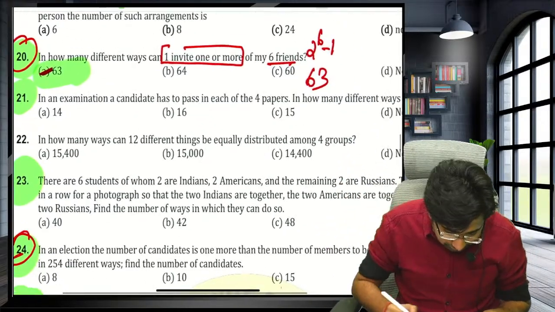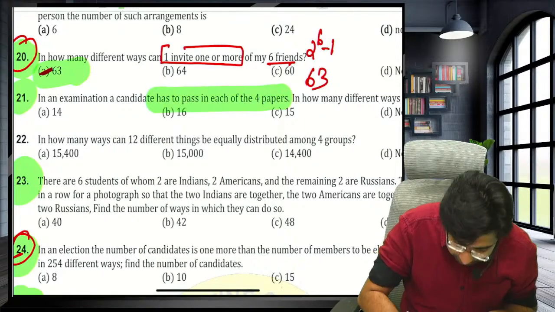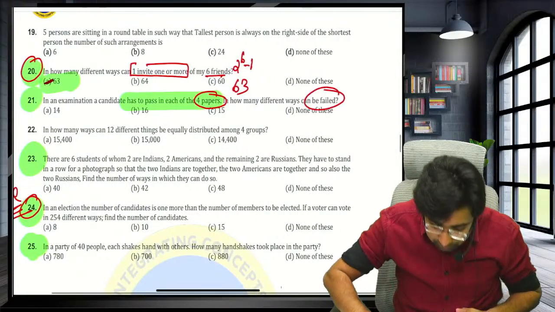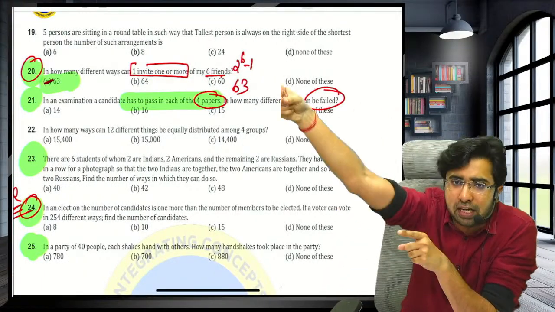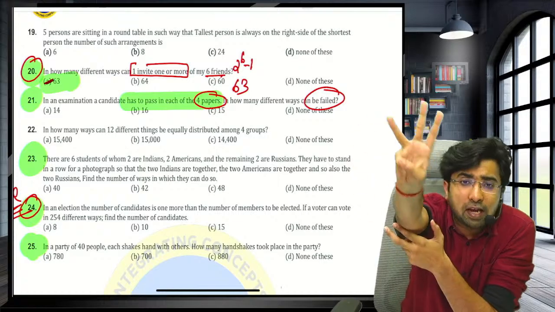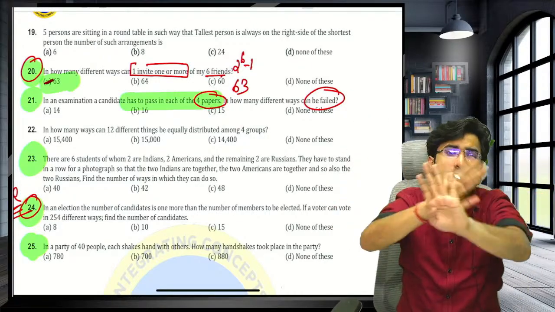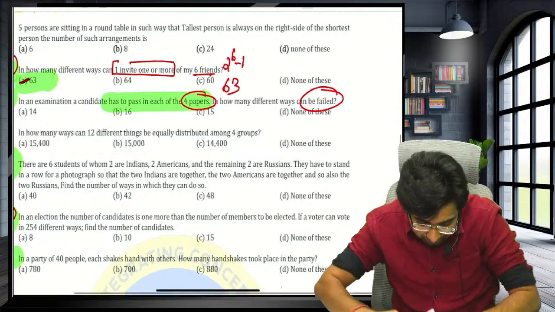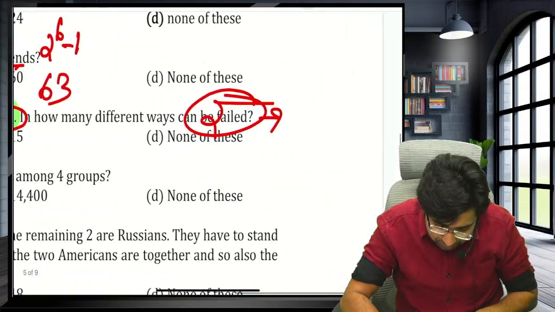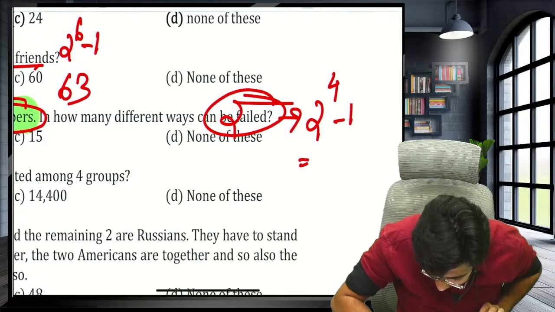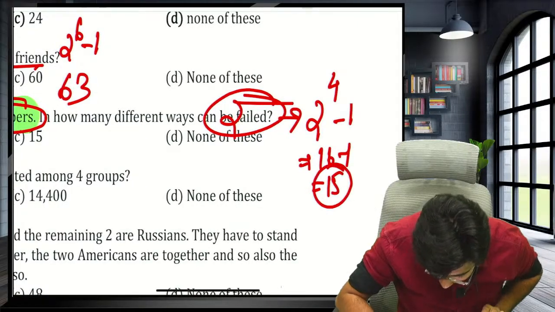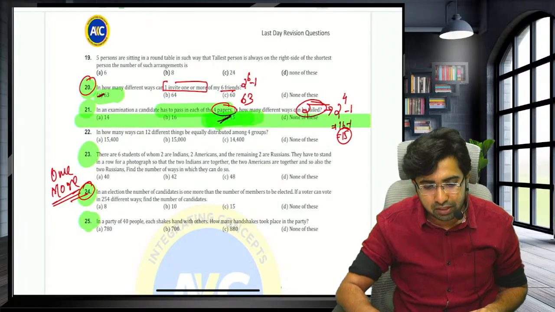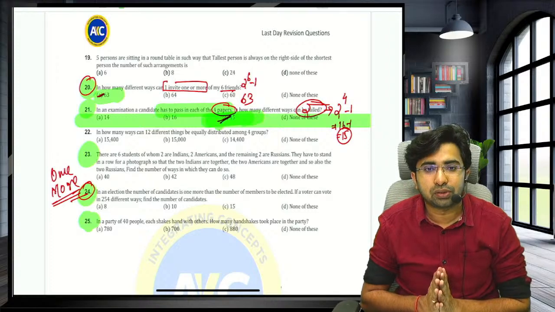Now, guys, if an examination candidate has to pass the entire 4 papers, very good question. In how many ways can he fail? Guys, if any student fails in any one paper, he is failed. If he fails in 2 papers, he failed. If he fails in 3 papers, he failed. And if he fails in 4 papers, he is failed. So in how many ways can he fail at least one paper? So I will say 2 raised to the power 4 minus 1, that is 16 minus 1, that is 15. Very good question.